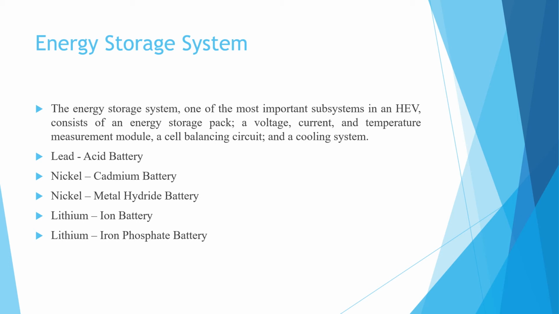For this energy storage system, we basically use the lead acid battery, nickel cadmium battery, nickel metal hydride battery, lithium ion battery, and lithium iron phosphate battery. So these are the 5 types of battery basically used for the energy storage system.